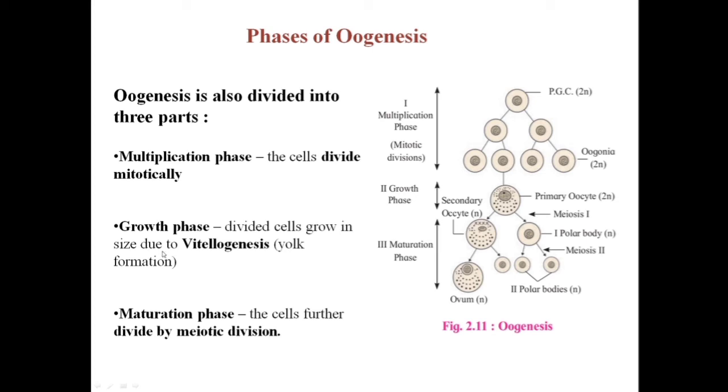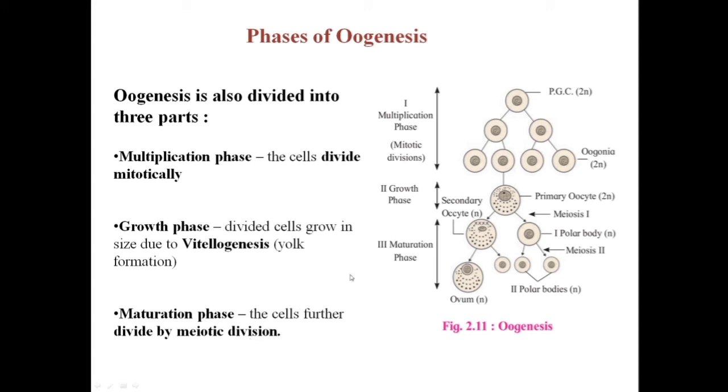They become larger due to the process of vitellogenesis. What is vitellogenesis? That is accumulation of yolk, and the amount of yolk accumulation depends upon the species. Then after the growth is complete, the fully grown cell enters the next phase, called the maturation phase, where it further divides by meiotic division.